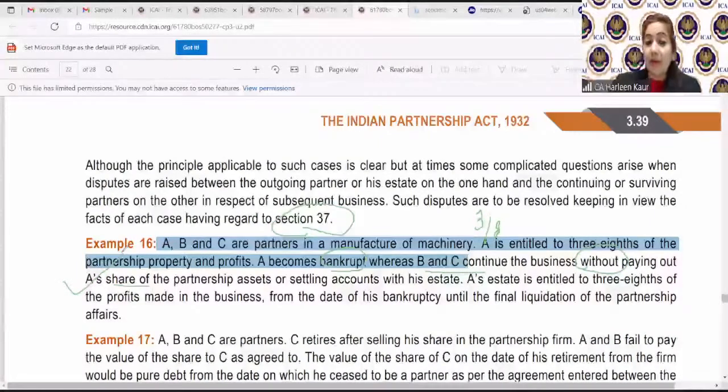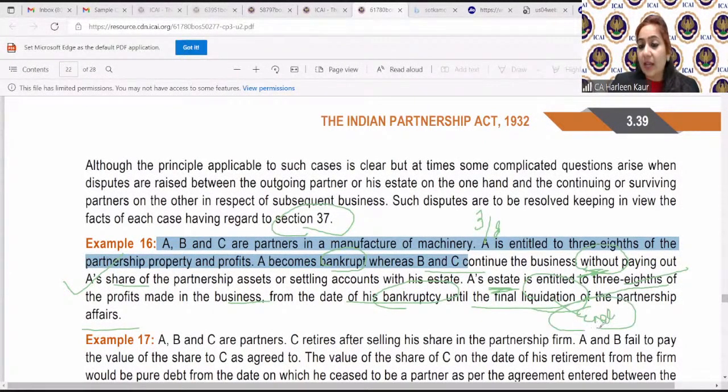Because without settlement of accounts is the underlined line over here. So law says if without settling the accounts, the remaining partners still continue to do the business, then they are entitled to pay the share of profits to that insolvent or retiring partner. So A's estate is entitled to 3/8 of the profits made in the business from the date of bankruptcy till the final liquidation of the partnership affairs. So till the time you have not dissolved, till the time you have not liquidated, dissolved has the same meaning, means till the time you have not ended, till the time you have not closed the firm, whatever profits you are earning, you have to pay to Mr. A for the 3/8 of the share.